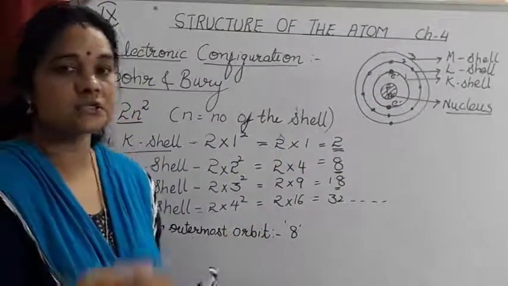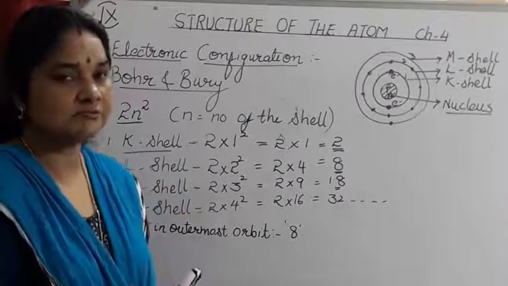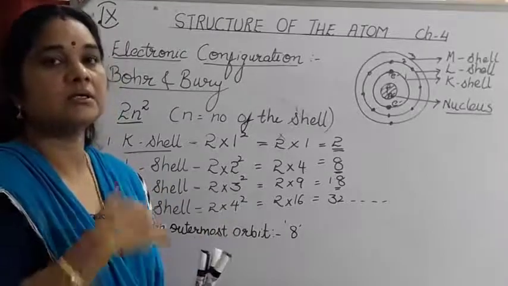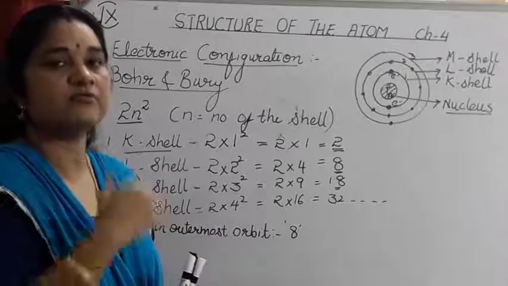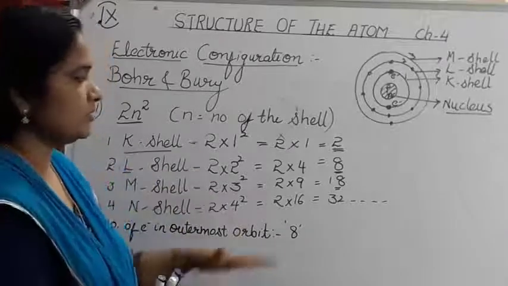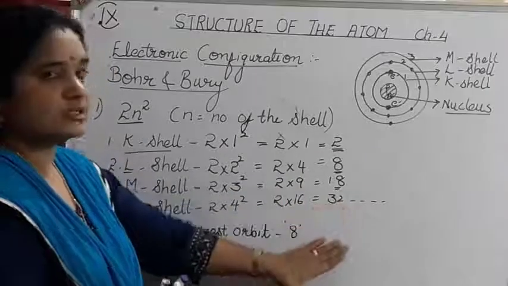Electrons occupy the shells in a step by step manner. Only when the inner orbits are completely filled will the next electron occupy the next orbit. That is rule number 3. So these are all very important and very easy to learn.